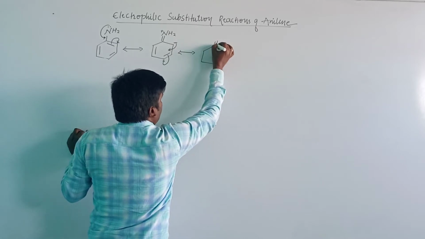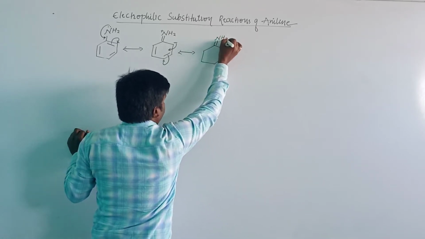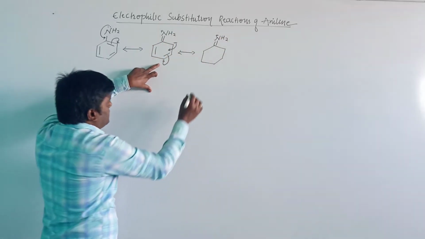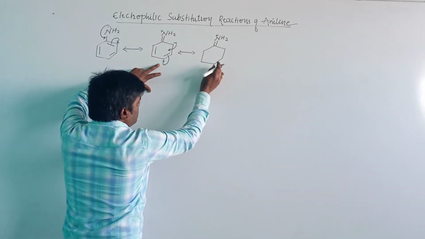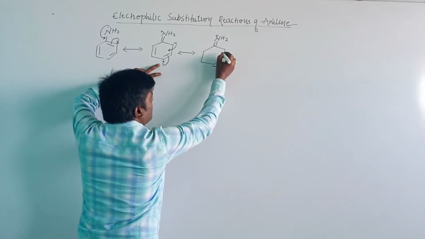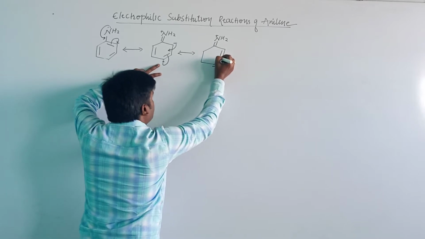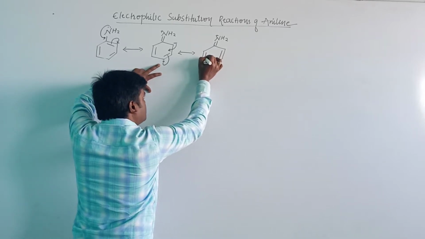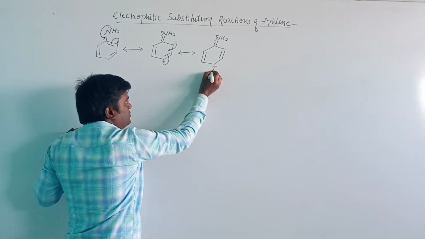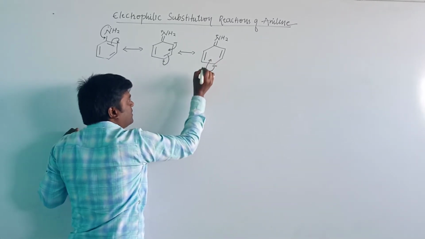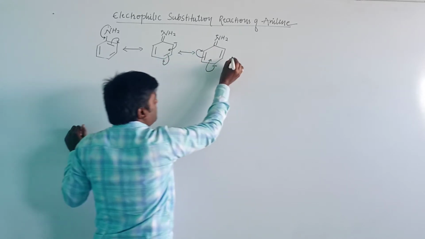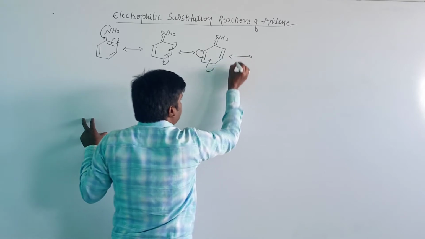The carbon-nitrogen double bond, then NH2, and here the positive charge. Through the delocalization, the pi electron will shift to this carbon atom, therefore this carbon atom will get the negative charge, and here as usual a pi bond, and here as usual a pi bond. When these electrons shift to the next carbon atom, then this pi electron will shift to the next carbon atom. Then it will give the other resonance structure.